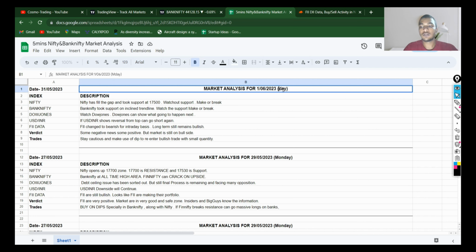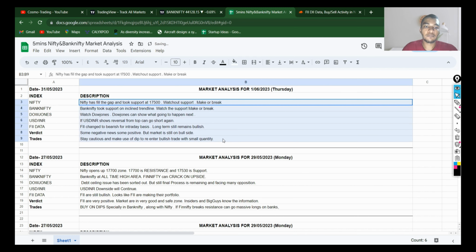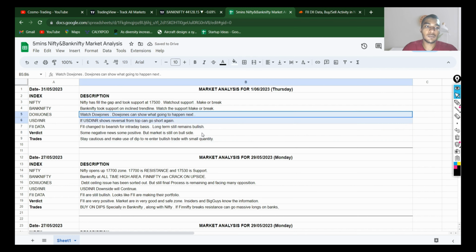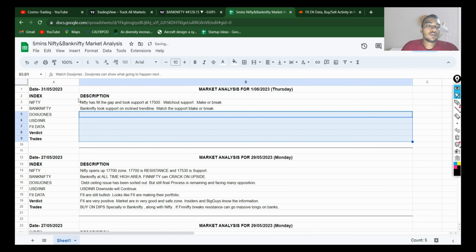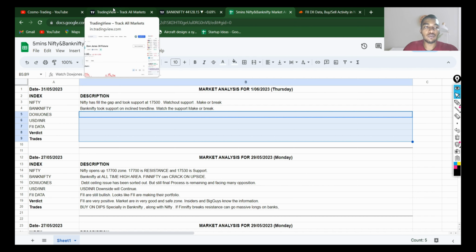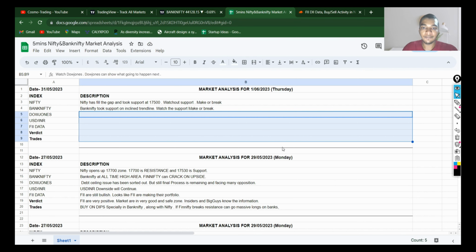And tomorrow is Thursday. So Nifty has filled the gap and took the support on 17,500. Watch out for the support because this could be a make or break zone for our market as well as for global markets.